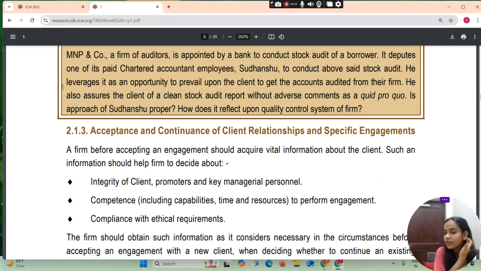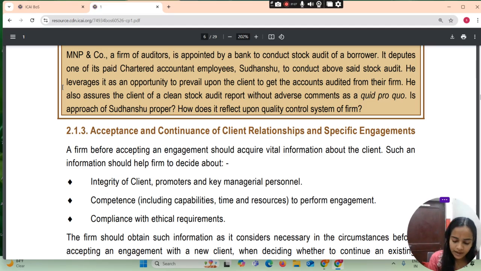We are discussing how there will be the acceptance and continuance of client relationship and specific engagement. A firm before accepting an engagement should acquire vital information about the client. Such information should help the firm to decide about the integrity of the client, promoter and key managerial personnel, competence including capability, time and resource to perform the engagement, and compliance with ethical requirements.